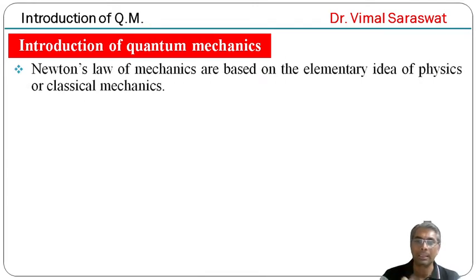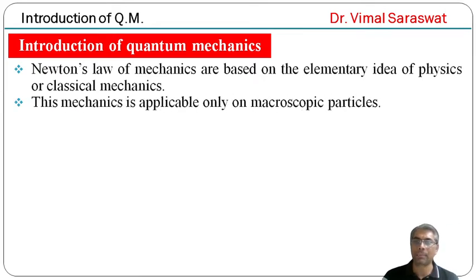Newton's laws of mechanics are based on the elementary ideas of physics, or classical mechanics. This mechanics is applicable only to macroscopic particles.